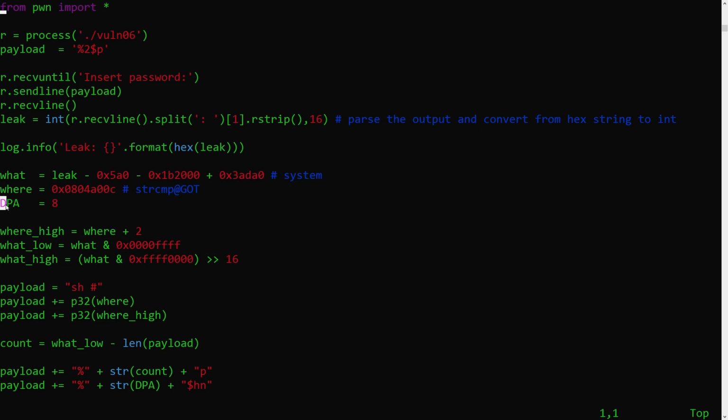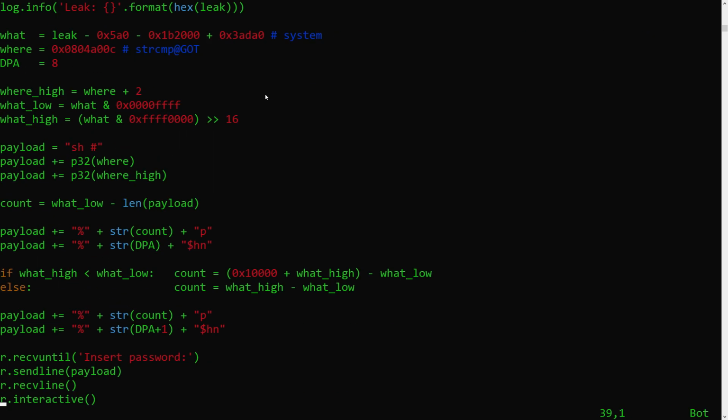Also, keep in mind that if for whatever reason you cannot use the space character, a semicolon here is just fine as well. Now, given that we injected 4 bytes in the beginning of our payload, as you might imagine, the direct parameter access will change as well. Given that the second printf could be somewhere else in the code, I definitely suggest having the second payload with a bunch of %x again and see exactly where 4 A's would be if placed in the payload right after the initial sh 4 bytes. And after that, we pretty much just do the payload prep we've done in previous videos, and using PwnTools, send it out and interact with the shell that will hopefully be retrieved.